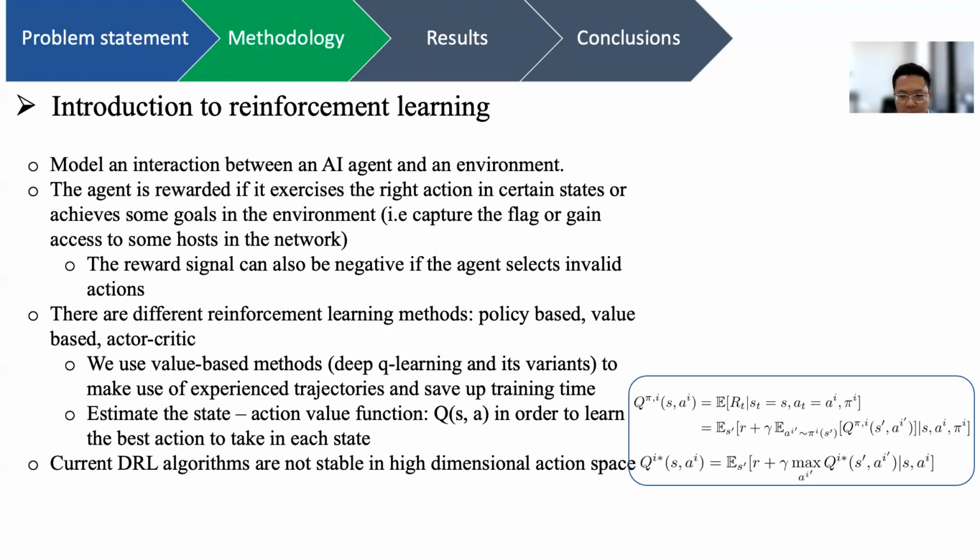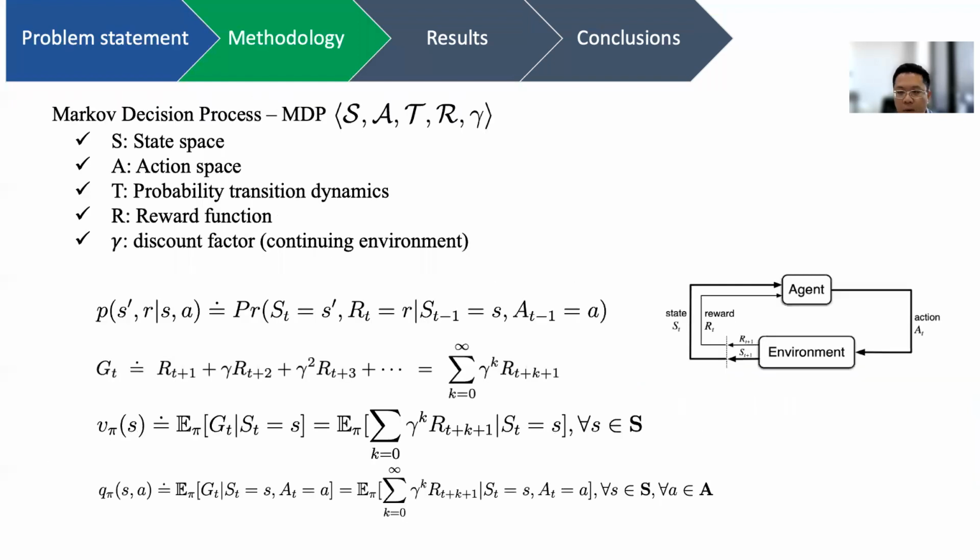The equations of the Q values are defined in the lower right corner. This is the expected cumulative future rewards as the agent explores and takes action in the environment. More formally, we need to define the Markov decision process for this application, which is the state space, the information the agent gets when interacting with the environment. The action space contains all the available actions that the agent can exercise on the environment.